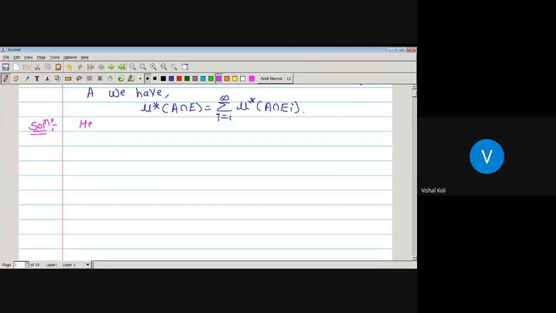Here E_i is a sequence of disjoint measurable sets, and E is the set which is the union over i running from 1 to infinity of E_i.